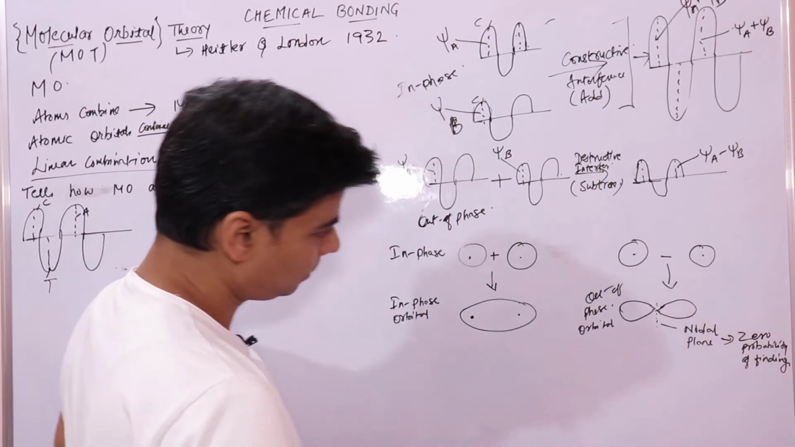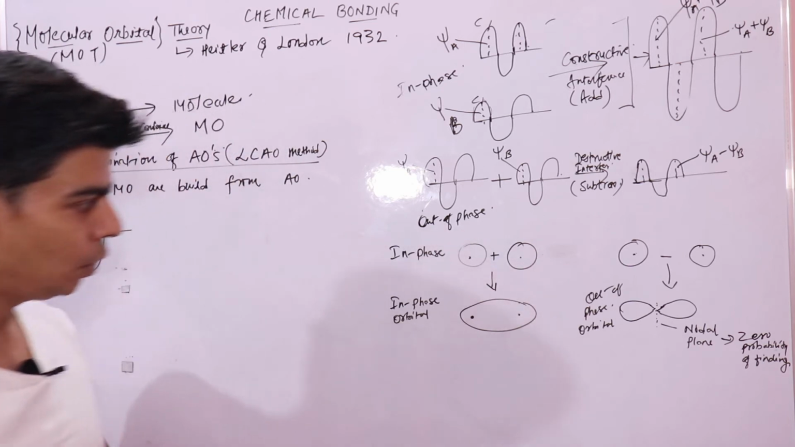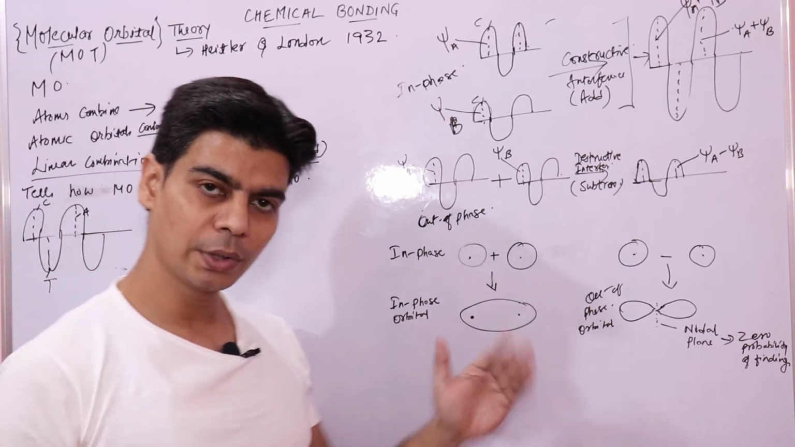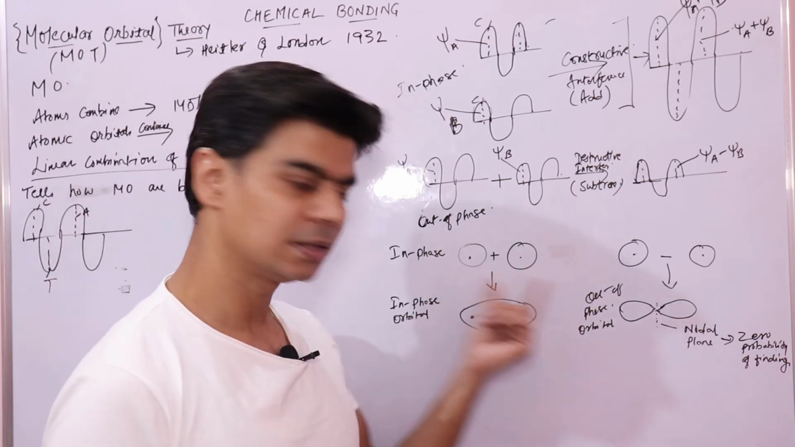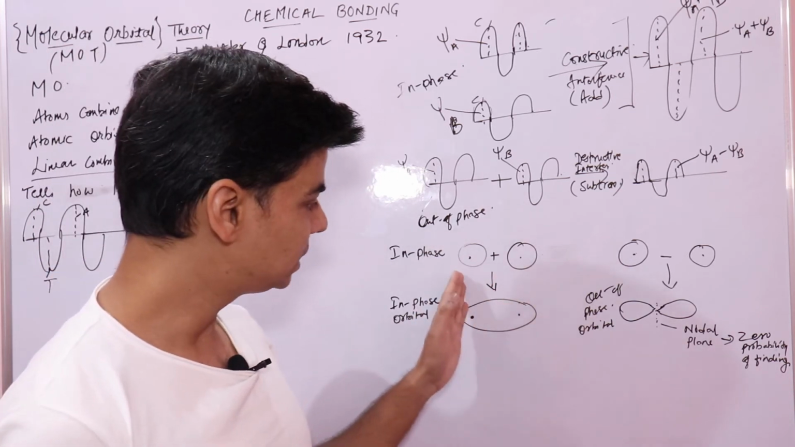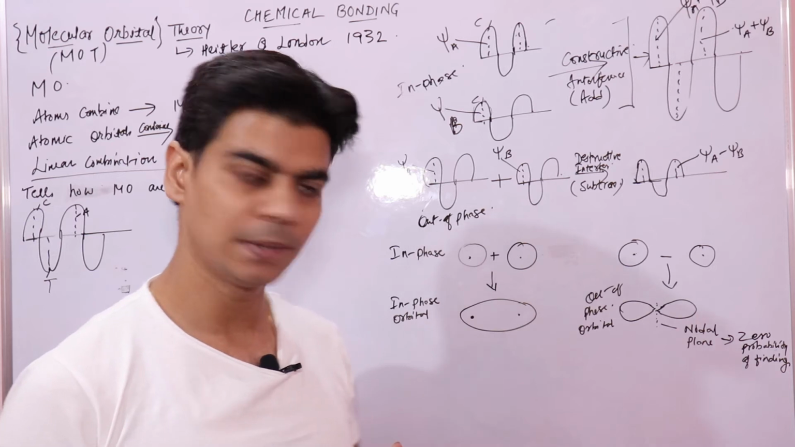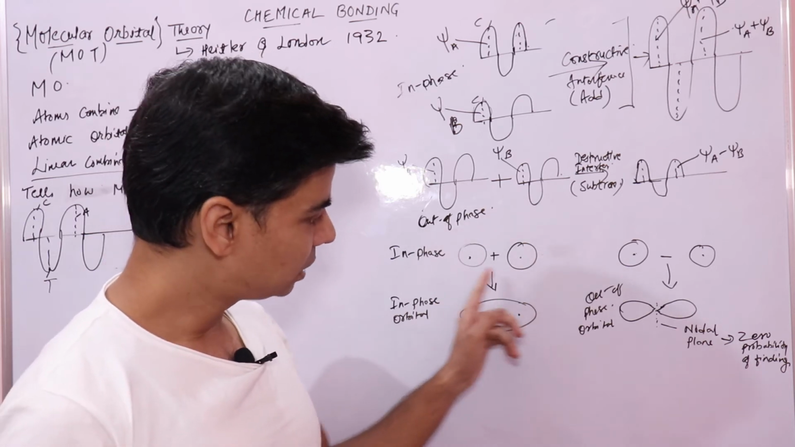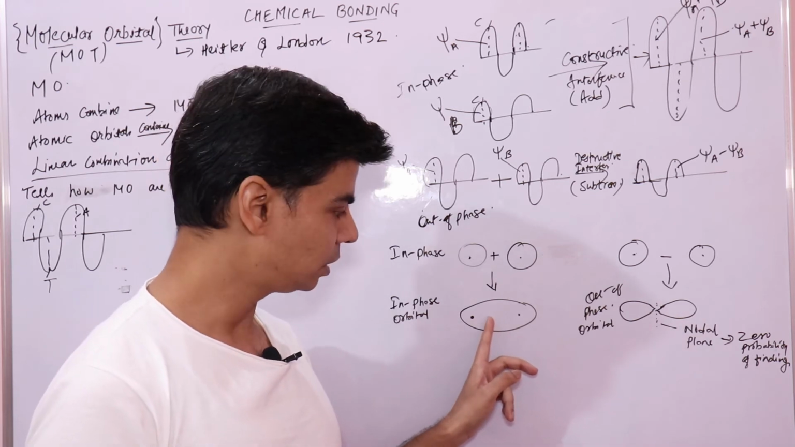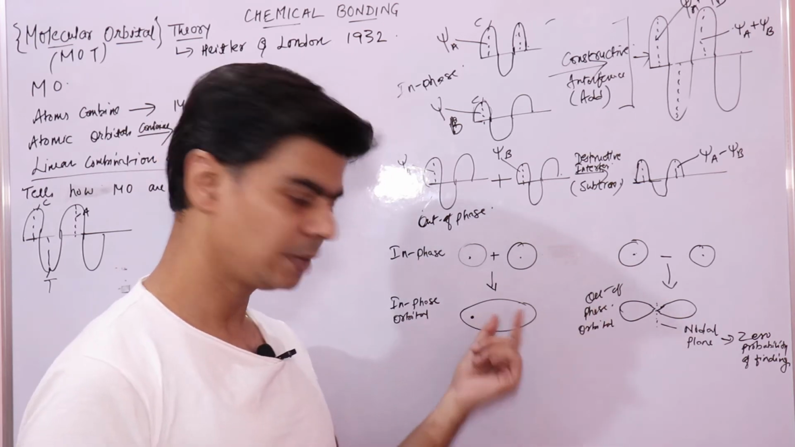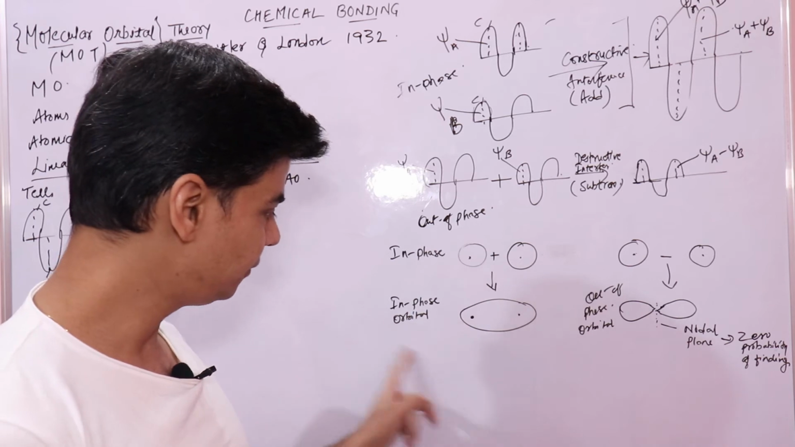In phase orbital and out of phase orbital. Now we'll look at it from the bonding perspective, right? How bonding between atoms takes place. When bonding between atoms is taking place, the atomic orbitals are interacting, and they may give a bonding molecular orbital, right? This type of bigger orbital is known as the in phase orbital.